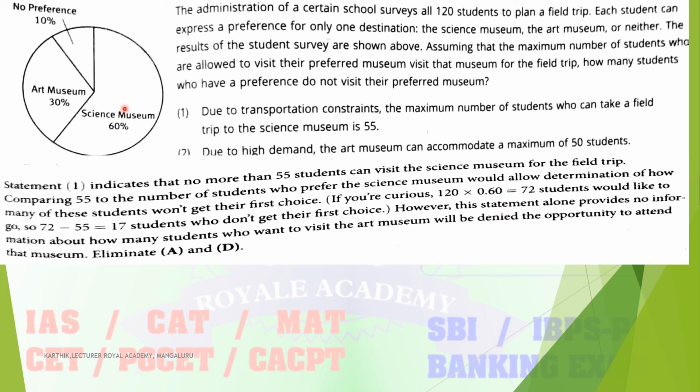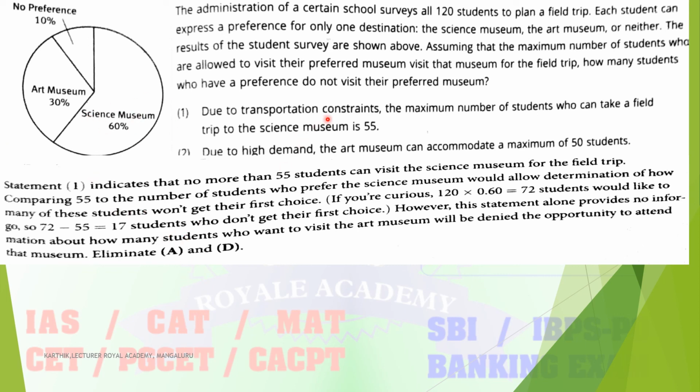Here 60% preference is given for the science museum. So 120 times 60 percent is nothing but a total of 72 students. But as per the information provided in the first statement, the number of students who can take a field trip to the science museum is 55 due to the transportation constraint. So how many students? 17 students preferred the science museum but are not able to choose it.